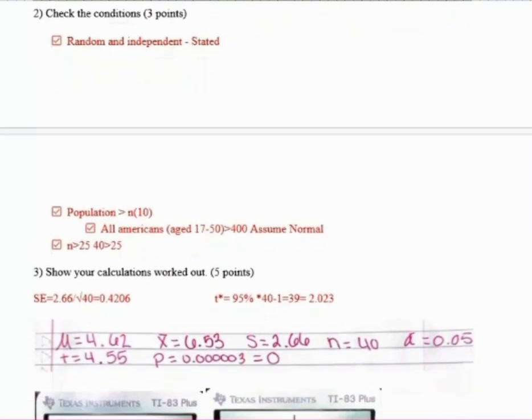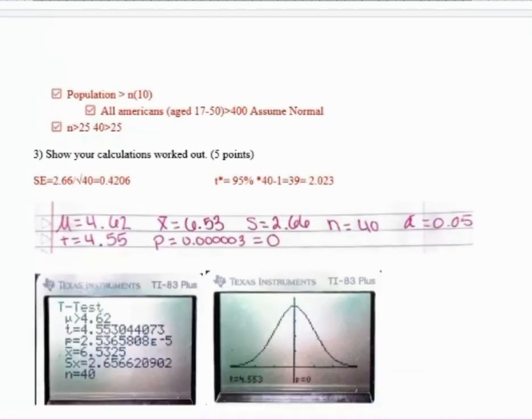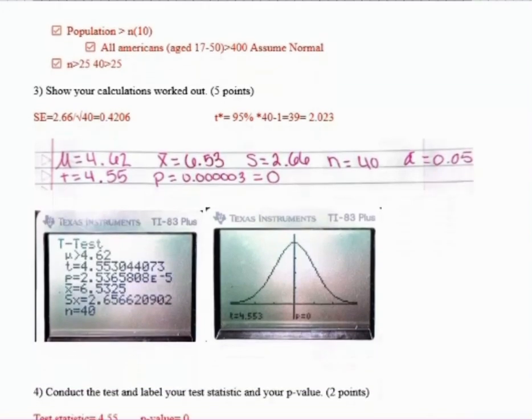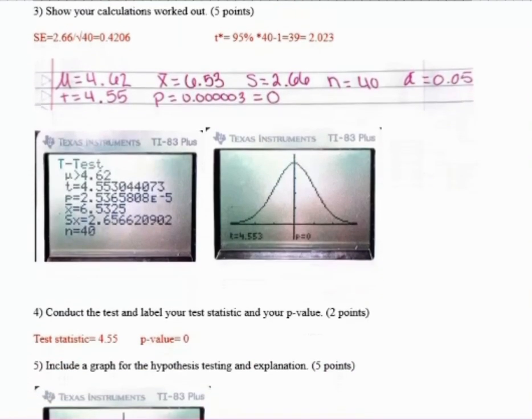We checked the conditions, so it's random and independent. Me and Nicole both asked 20 random people. The population is greater than or equal to the sample times 10. So all Americans aged 17 to 50 is greater than or equal to 400. So we assume normal. And then the sample is greater than or equal to 25, which 40 is greater than or equal to 25.